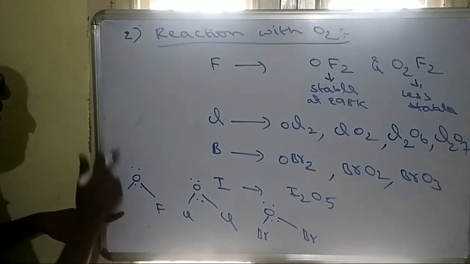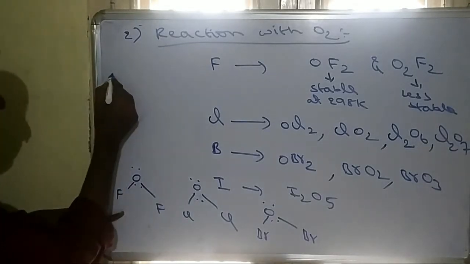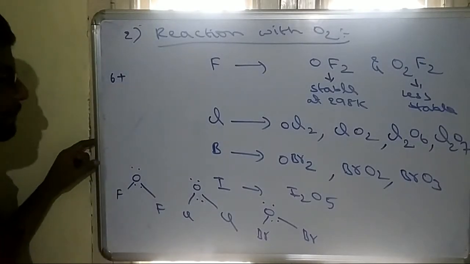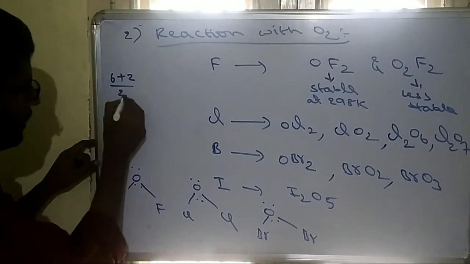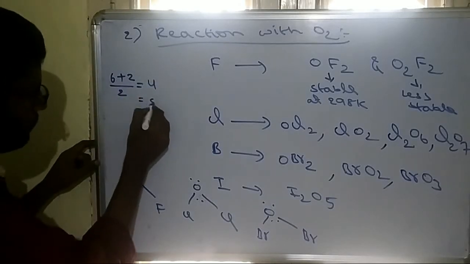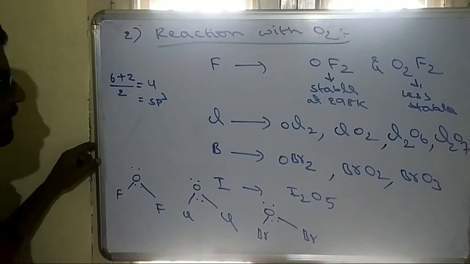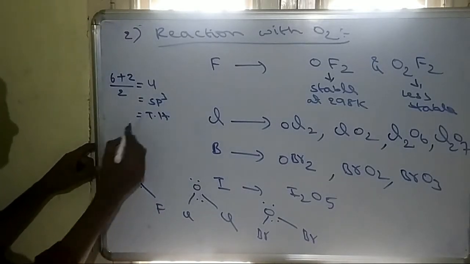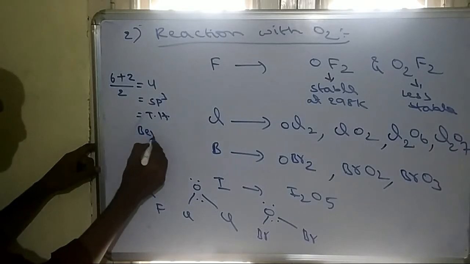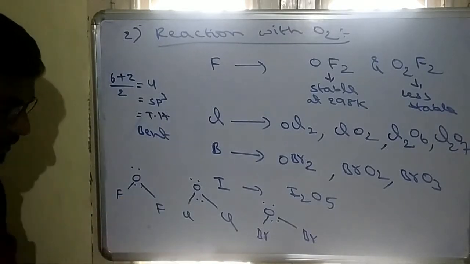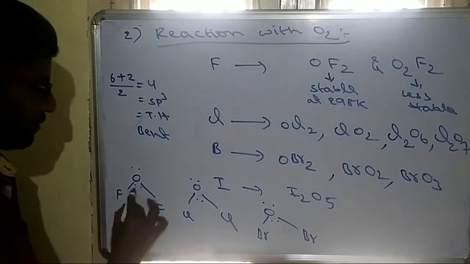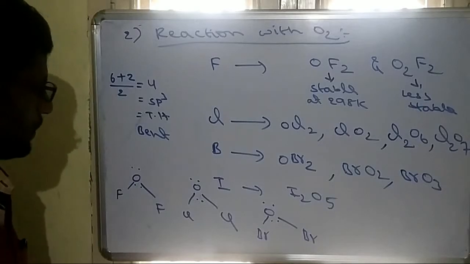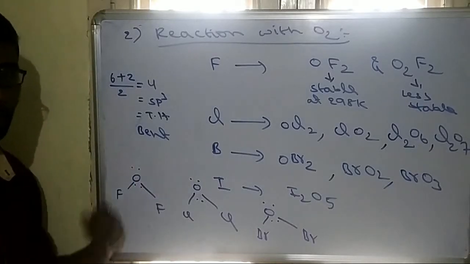Let us calculate the hybridization. The central atom is oxygen. Number of valence electrons is 6 plus number of monovalent atoms 2, divided by 2, equal to 4. 4 means sp3 hybridization. The geometry will be tetrahedral. But because of two lone pairs, the shape becomes bent, or we can say V shape or angular shape. So all these dihalogen oxides are bent molecules, and the bond angle will be less than the tetrahedral bond angle.